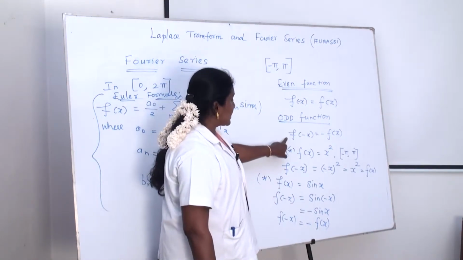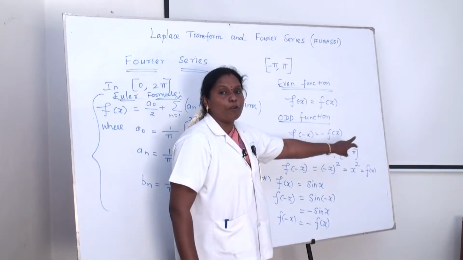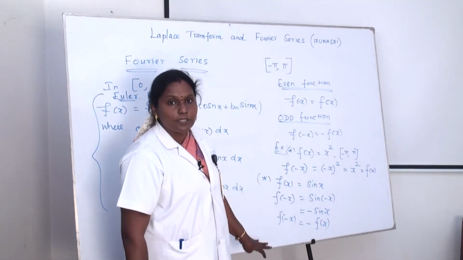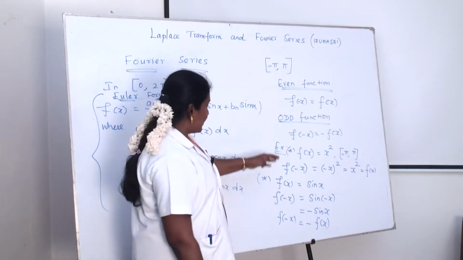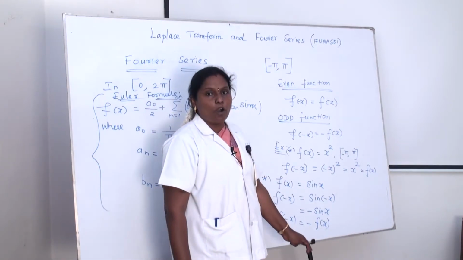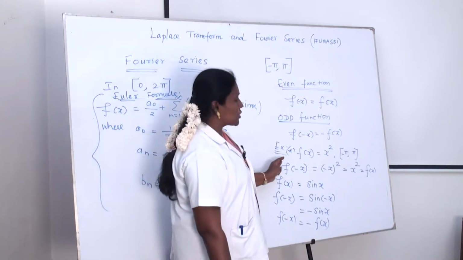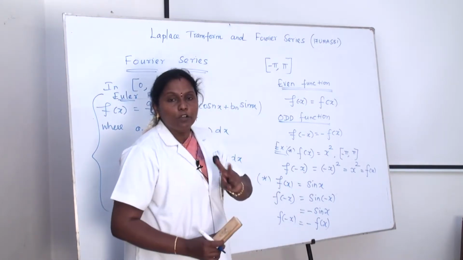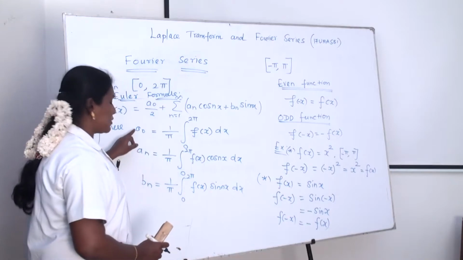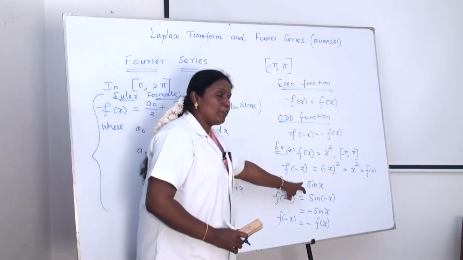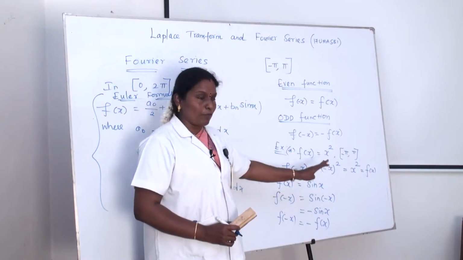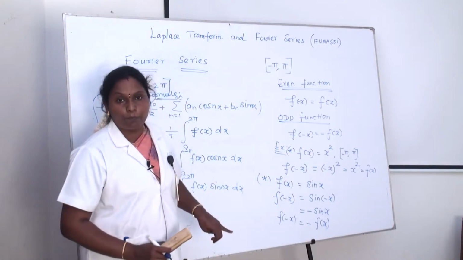F of minus x equal to minus f of x means the given function is an odd function. Okay, why do we have to find whether it is even or odd? If it is an even function, we have to find only two Fourier coefficients, only a naught and a n. Similarly, if the given function is an odd function, we have to find only bn alone.